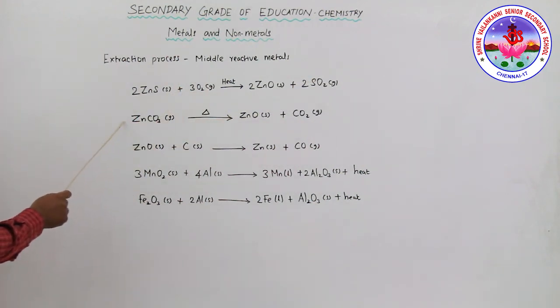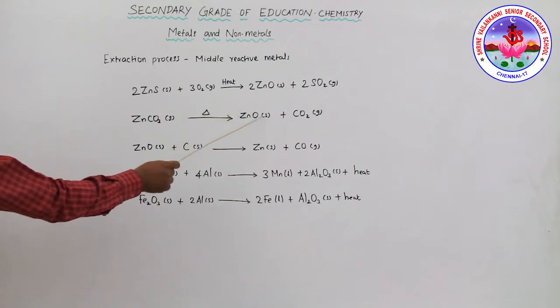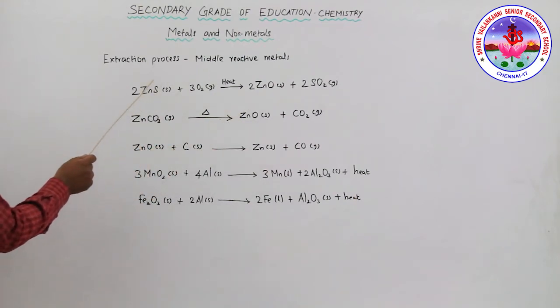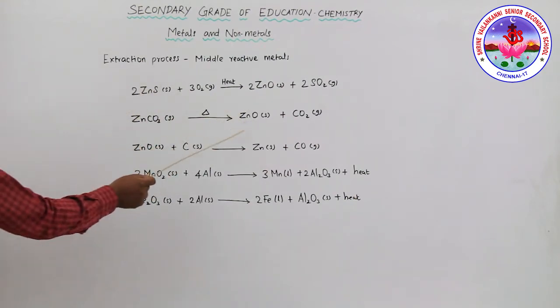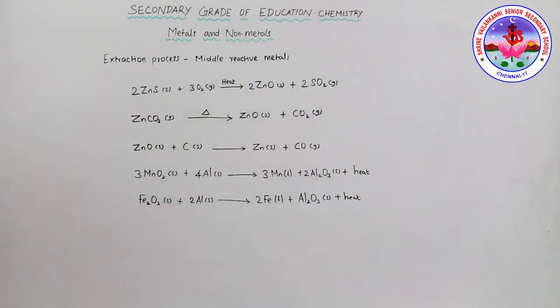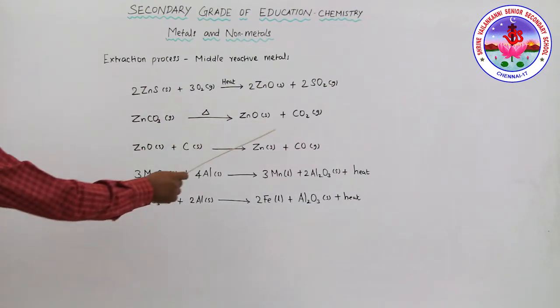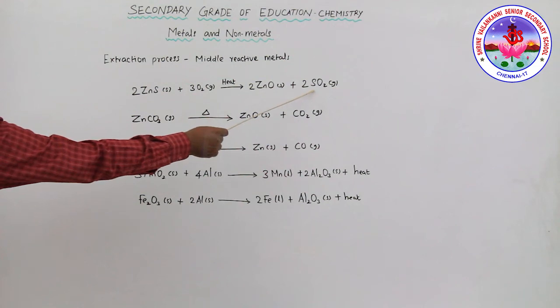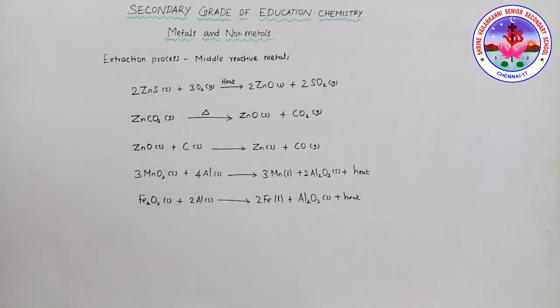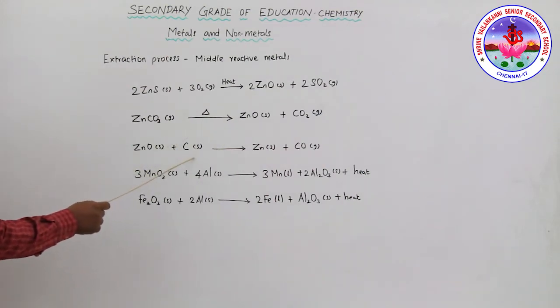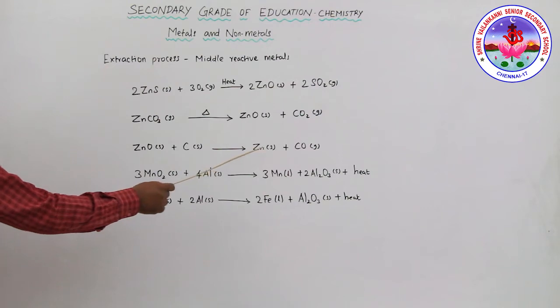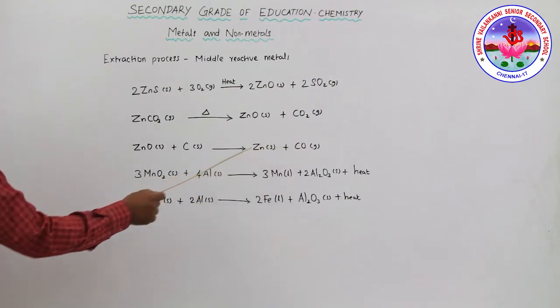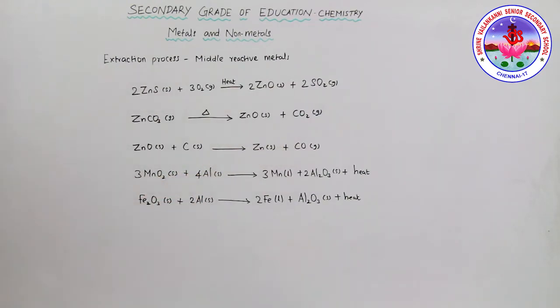Similarly, the carbonate ore on heating converts to zinc oxide. Both the sulfide ore and the carbonate ore are converted to the oxide form. In the carbonate case, carbon dioxide is evolved. In the sulfide case, sulfur dioxide gas is evolved. Then the zinc oxide reacts with a reducing agent, carbon, to form zinc and carbon monoxide. You will get the pure metal. So this is the extraction process.